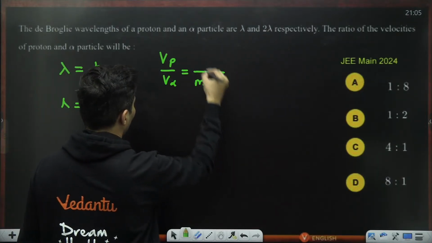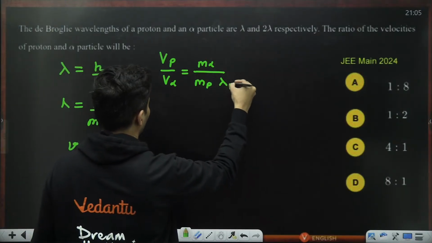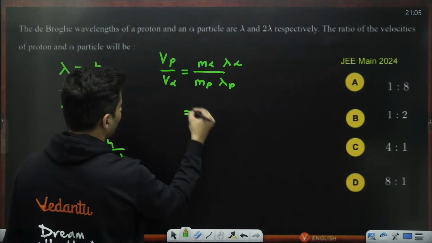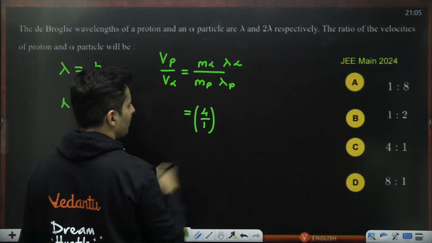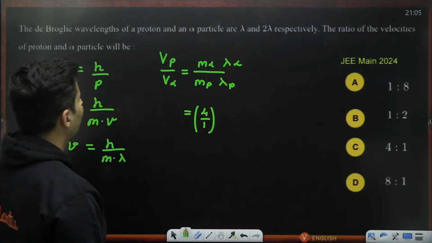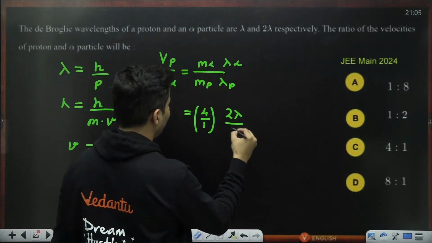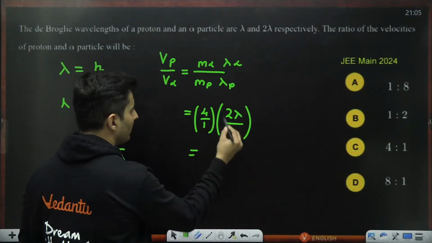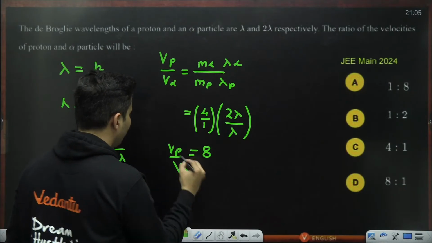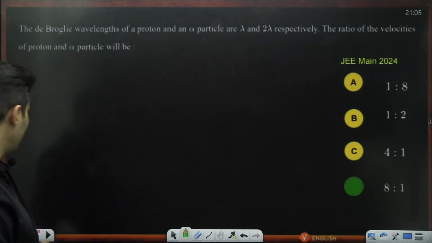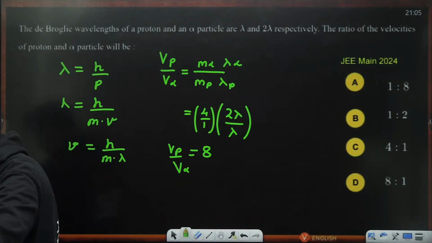Mass of alpha as compared to proton is 4 times, and the de Broglie wavelength of the alpha particle is 2 lambda while for the proton it is lambda. So this will become 4 into 2, which is 8. So velocity of proton by velocity of alpha particle is 8 is to 1, which is option D.